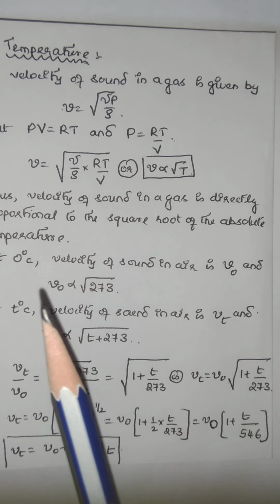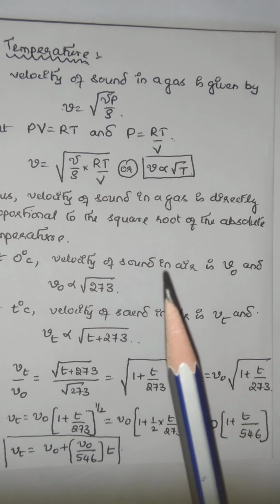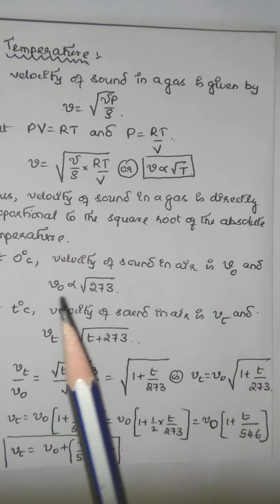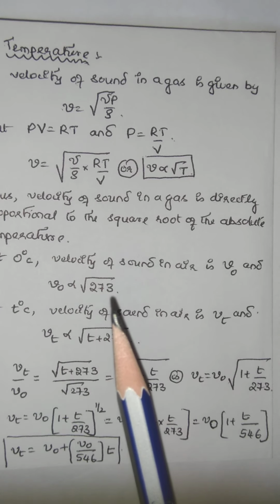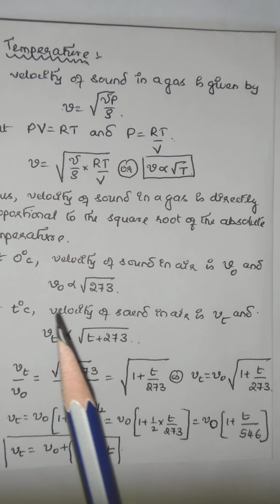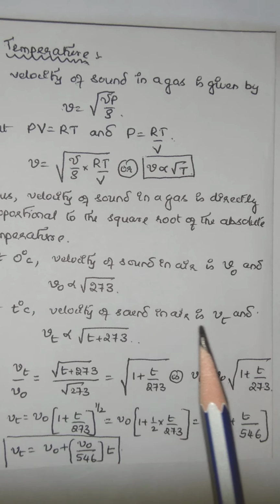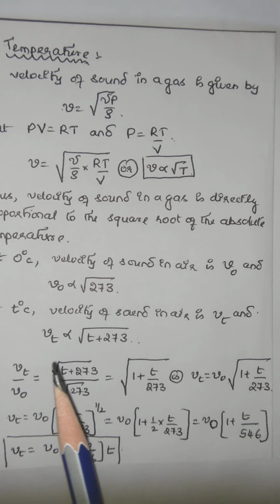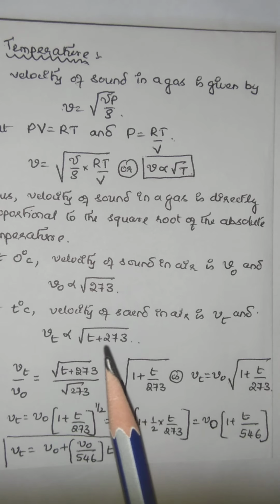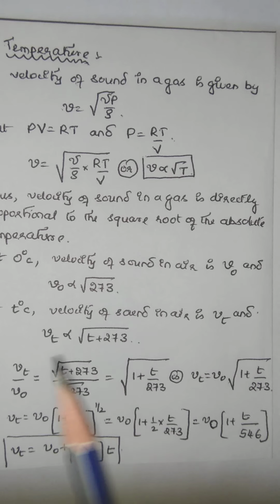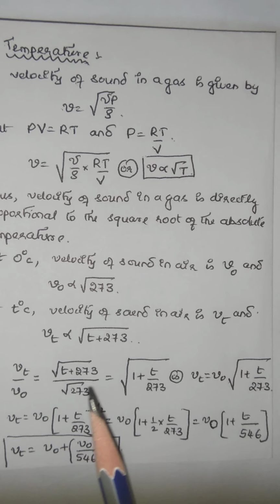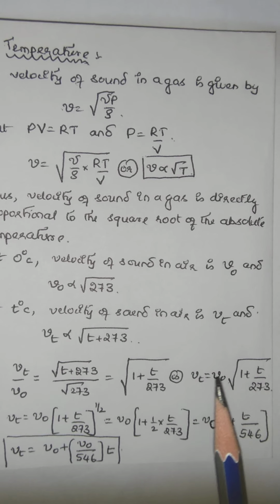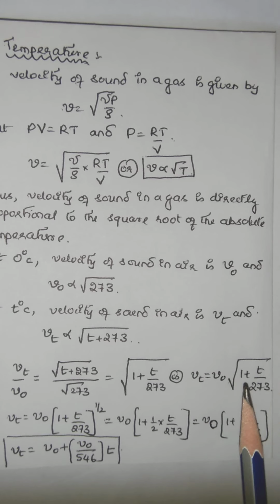That is, at 0 degrees Celsius, velocity of sound in air is V0 and is given by V0 is directly proportional to square root of 273. At T degrees Celsius, the velocity of sound in air is Vt and is given by Vt is proportional to square root of T plus 273. Now taking the ratio, Vt by V0 is equal to square root of T plus 273 by square root of 273. On simplification, Vt is equal to V0 into square root of 1 plus T by 273.